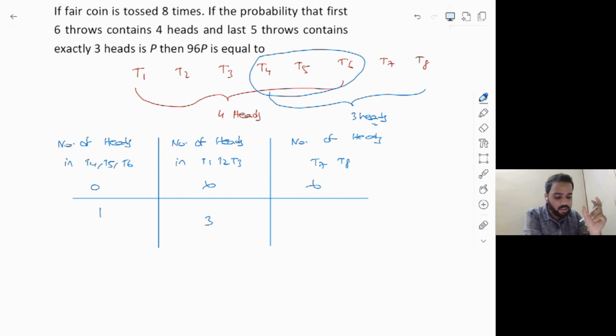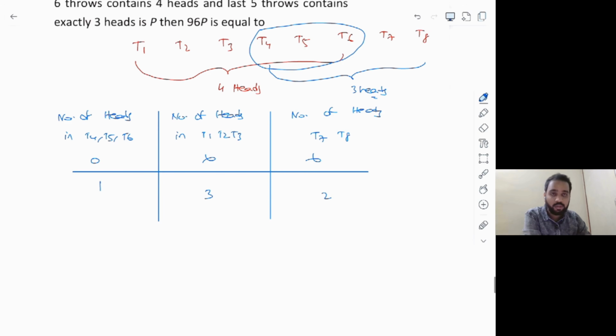And what about T7 and T8 here? In total T4 to T8, 3 heads are required, but out of that already T4 to T6 has one head covered, which means the remaining T7 and T8 should have 2 heads. Okay, and that is the first case.